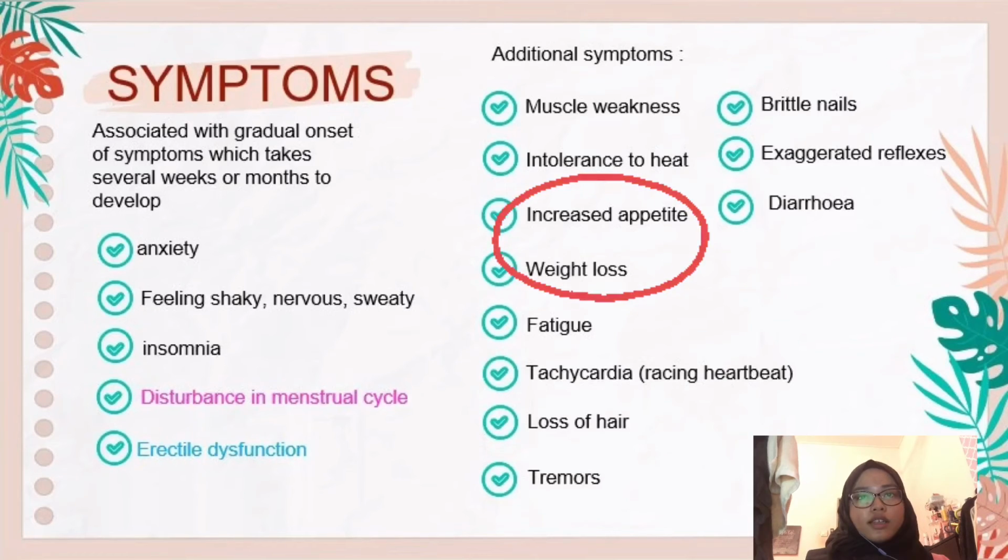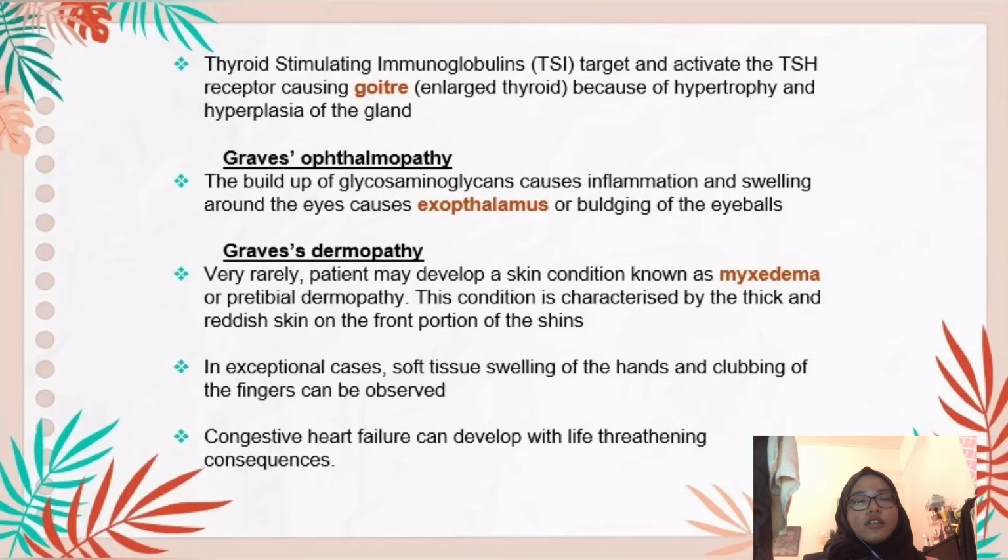So for this part, despite having an increased appetite, they will still lose weight because of higher basal metabolic rate. And then they have fatigue, tachycardia, which is racing heartbeat, loss of hair, tremors, brittle nails, exaggerated reflexes, and diarrhea.